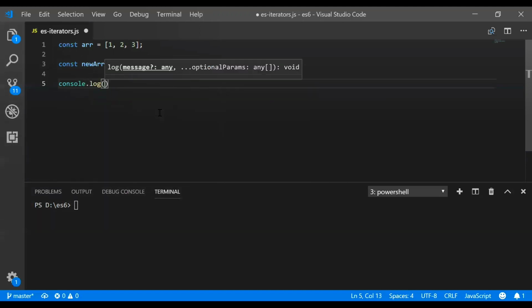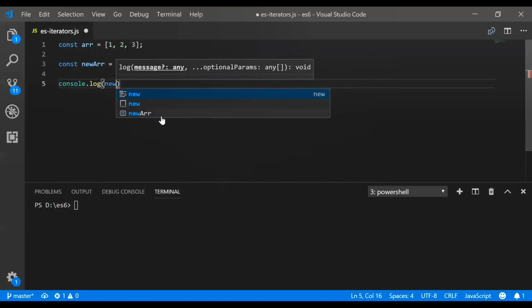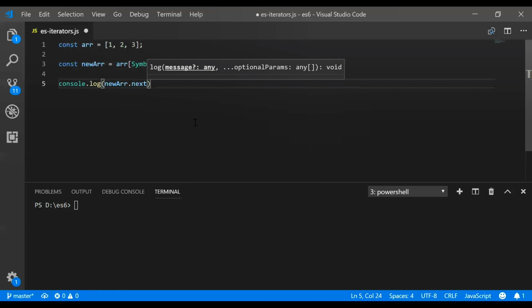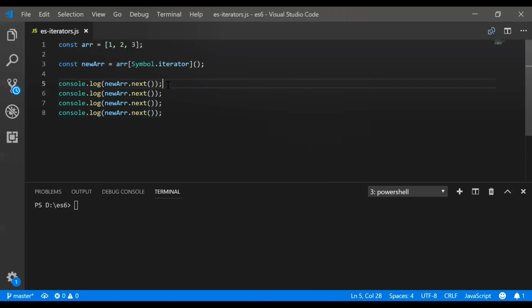Now here we will console.log, and one more thing: this will return a next method, and the next method is an object which will have two values, one is value and the other one is done. In the last slide we already saw that. Here we will check the output and see what it returns.